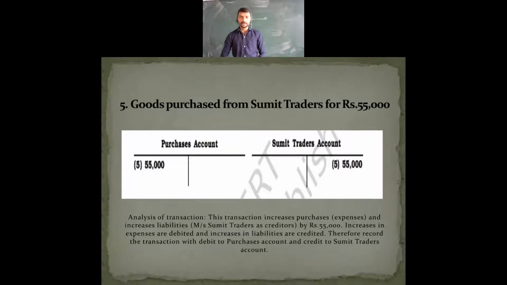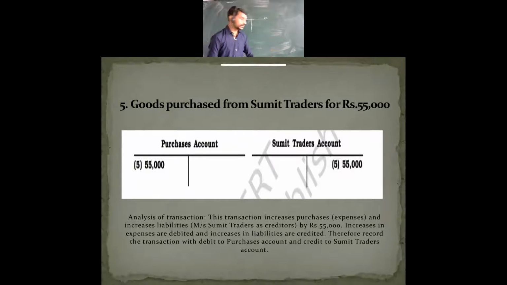Now obviously two points are being affected. Which is the first point? Increase in expenses means it should be debited, and increasing liabilities means it should be credited. Therefore the transaction is debited to the purchase account, because purchase account expenses are increased.